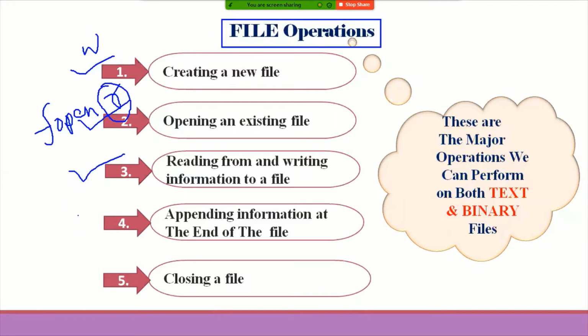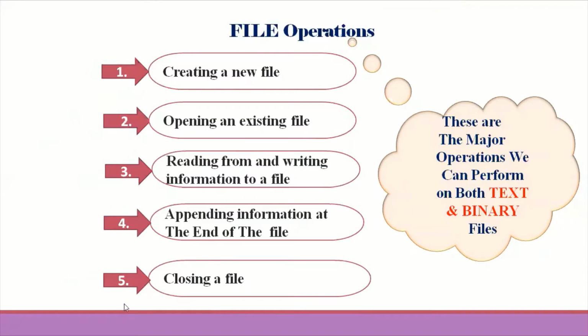And the fourth one is appending information at the end of the file. An existing file will be there, some contents will also be there, and in this case, from this particular position the remaining data will be added or appended. That is nothing but appending information at the end of the file. Finally, after completion of the task, close that particular file.